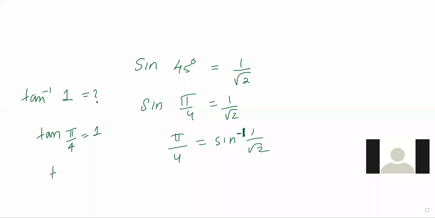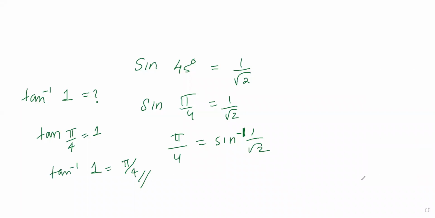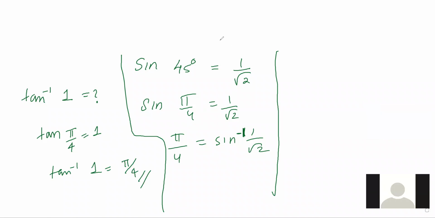Okay, so if they ask what is tan inverse 1, you have to find this angle. Angle is pi by 4. Understood? Everybody understood? Jacob, understood? Yeah. Okay, so hope you all understood. So please write.